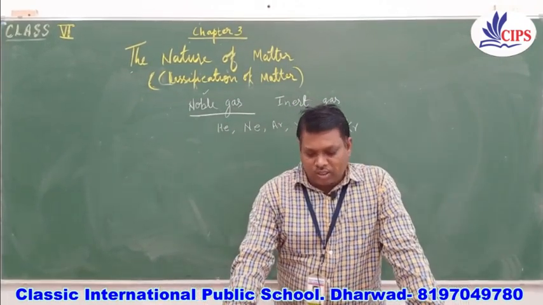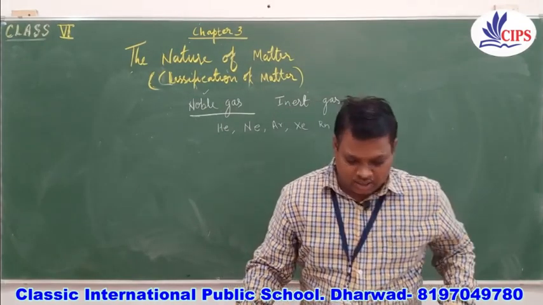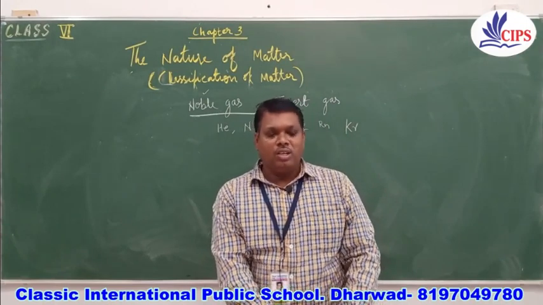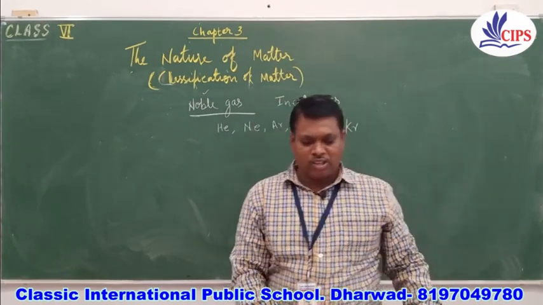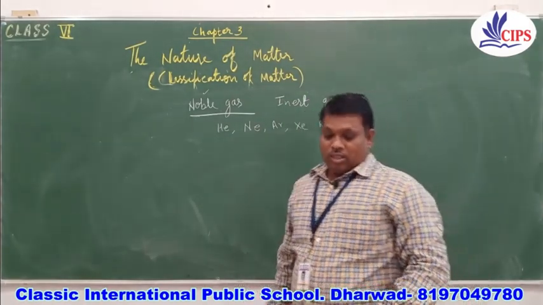Now children, one skill-based activity is given on page number 43. Let us solve that. We have to classify the elements given into metal, non-metal, metalloids and inert gases. First one, radon, we write under inert gases.